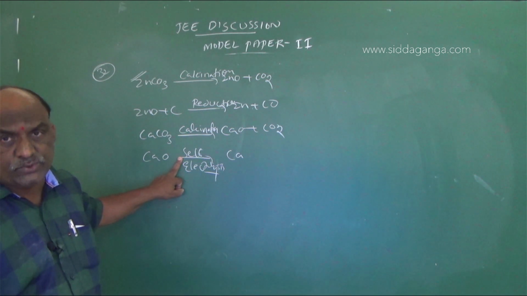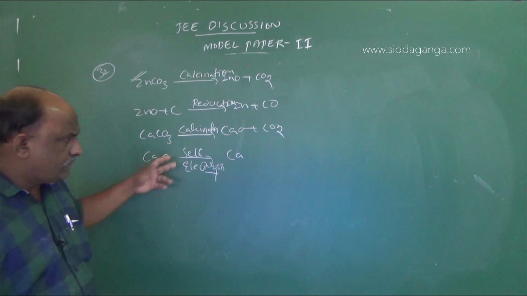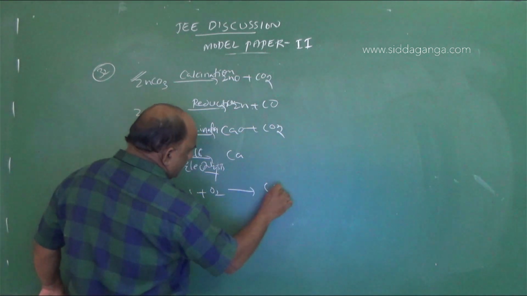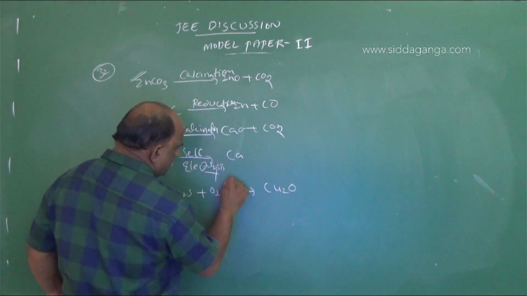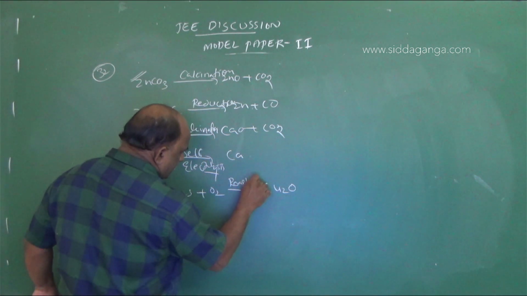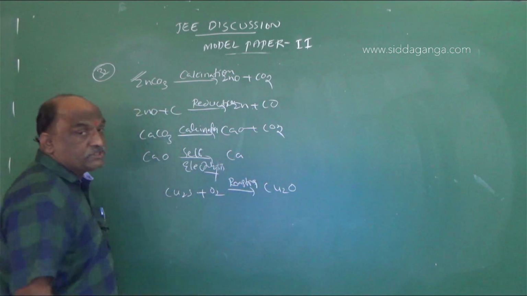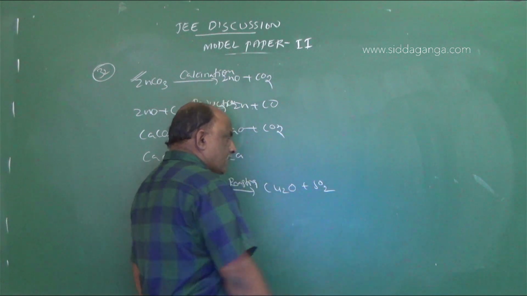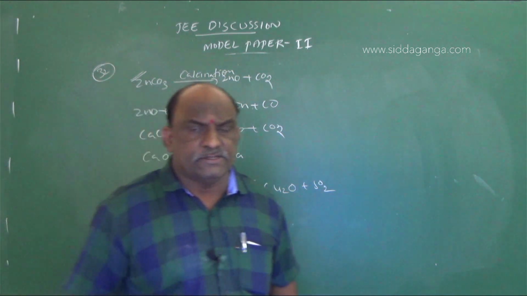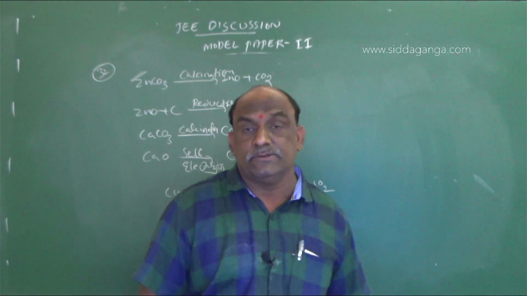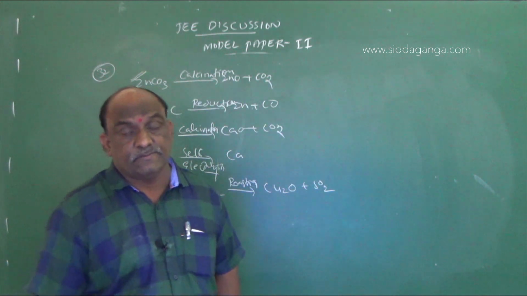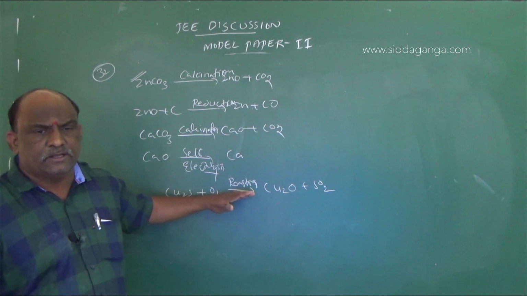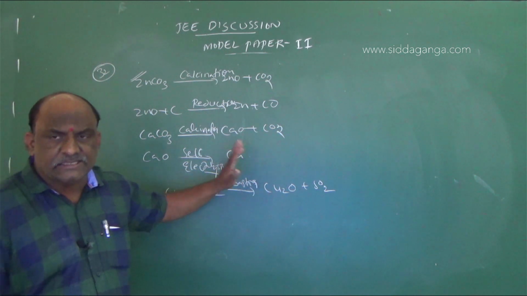Copper sulfide, Cu2S. If you go with Cu2S, Cu2S plus O2 gives rise to Cu2O. See, this is called roasting. There are three types of roasting: oxidizing roasting, sulfatizing roasting, and chloridizing roasting. Different types of roasting exist. So sulfide ores undergo roasting. This is not a calcination process.